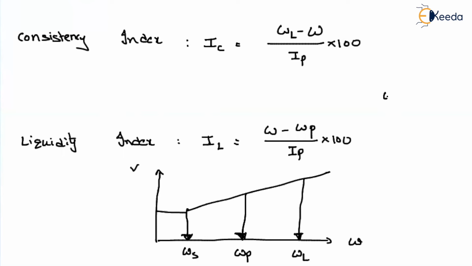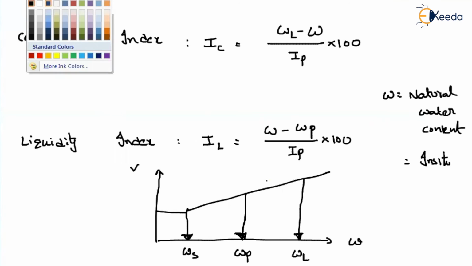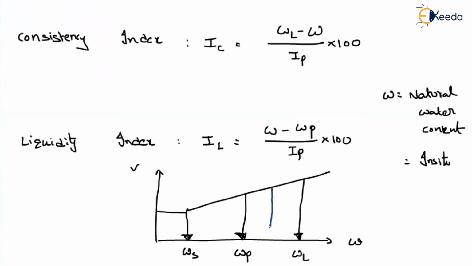W is nothing but the natural water content percentage. You can say natural water content, or else in situ water content. Let us assume that the water content present in the soil is somewhere here. So what is meant by IP? IP is nothing but the plasticity index, which can be written as liquid limit minus plastic limit, isn't it?